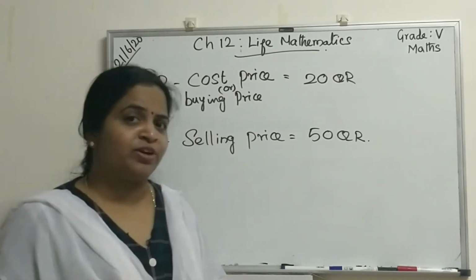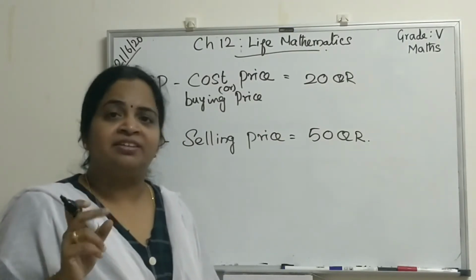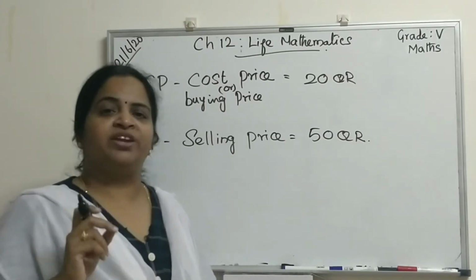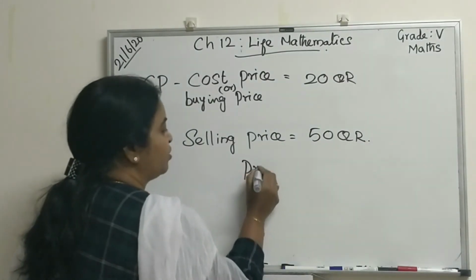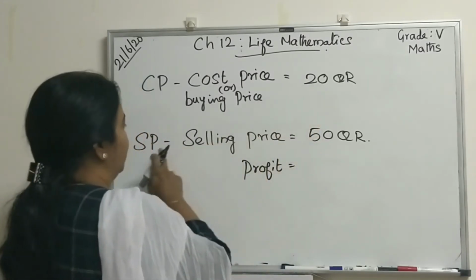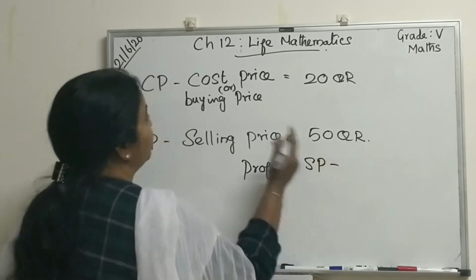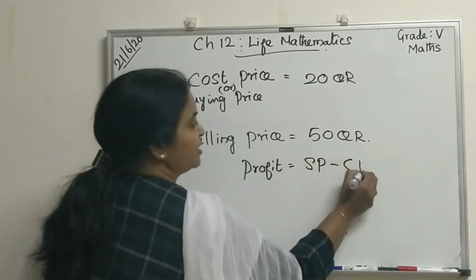You got it for 20 real and sold it for 50 real. So what you got, 30 real, is called profit. How did you get it? 50 real minus 20 real, that is selling price minus cost price.